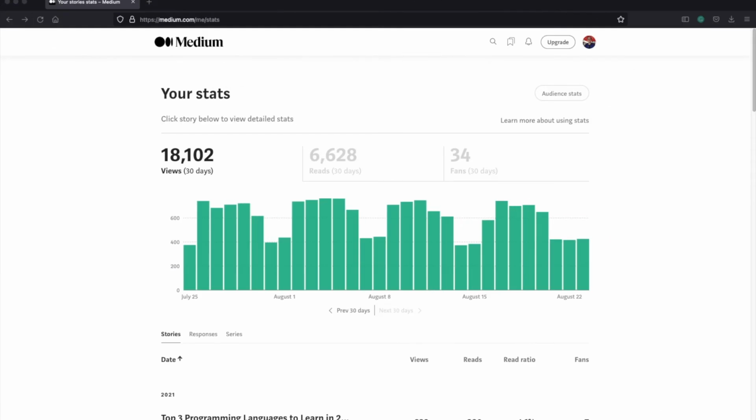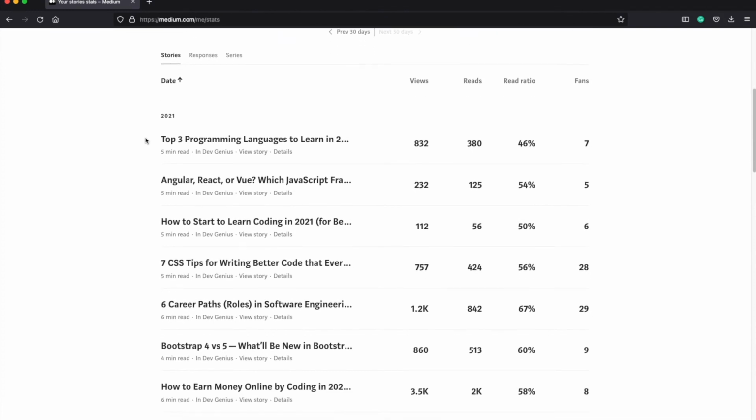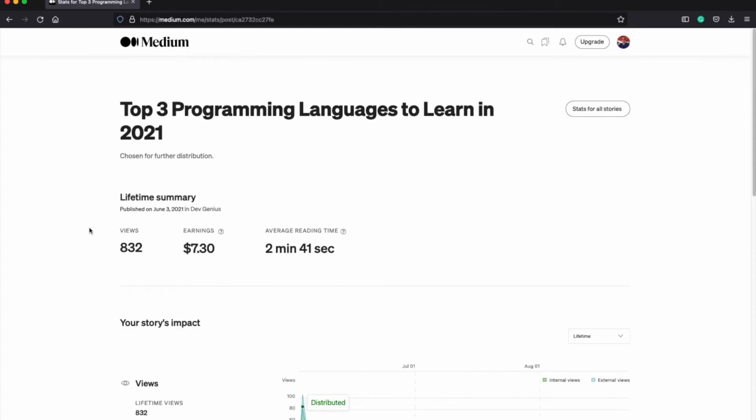Okay, now let's see my stats and earnings as an example. All of my articles on Medium got around 18,000 views in the last 30 days. Here below, you can see all of my published articles so far. For example, my last post about the top 3 programming languages has got around 800 views and a read ratio of 46%. When I click on the details, we can see that this post has earned $7.30 so far with 800 views. And there is an average reading time of 2 minutes and 41 seconds.